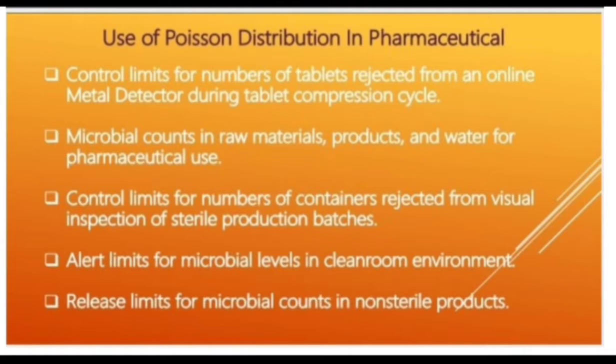Control limits for the number of containers rejected from visual inspection of sterile production batches. Alert limits for microbial levels in clean room environments. Release limits for microbial counts in non-sterile products. These are the uses of Poisson distribution in pharmaceutical companies and products.